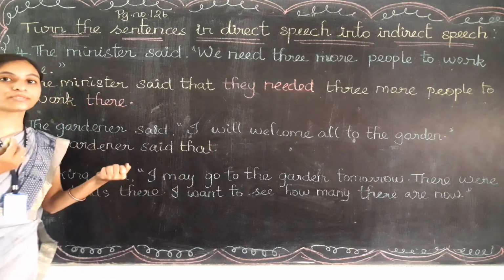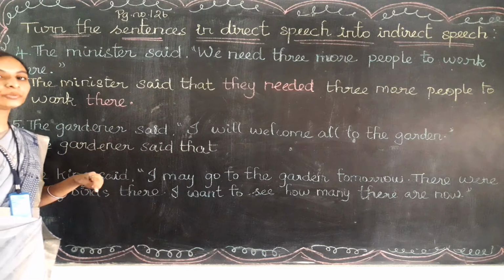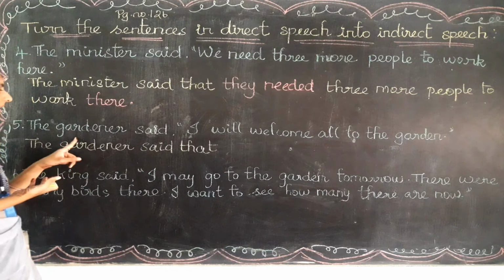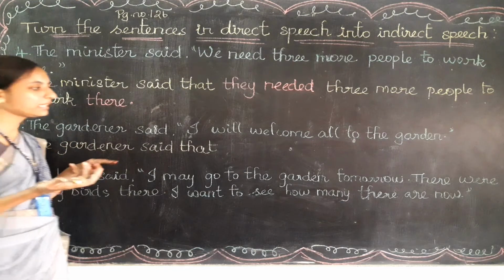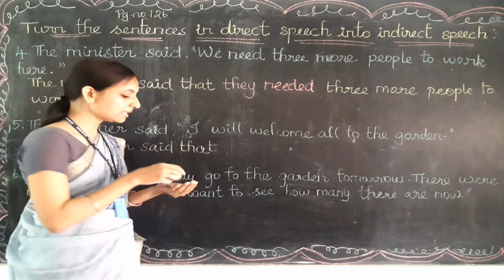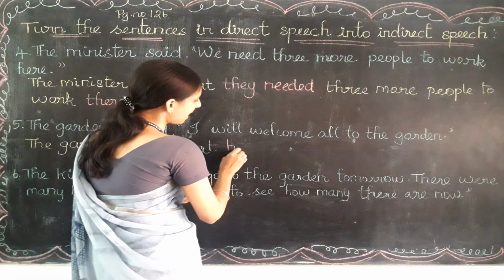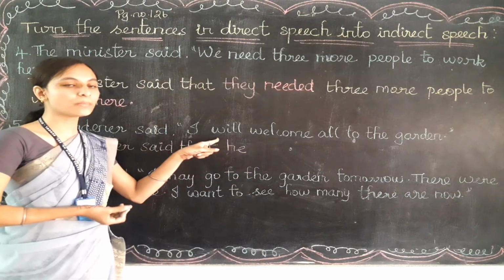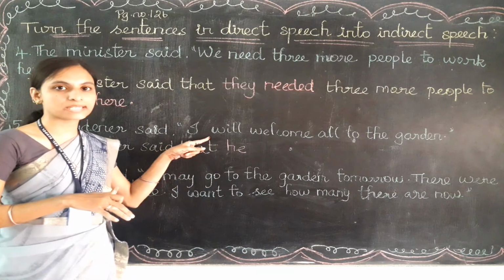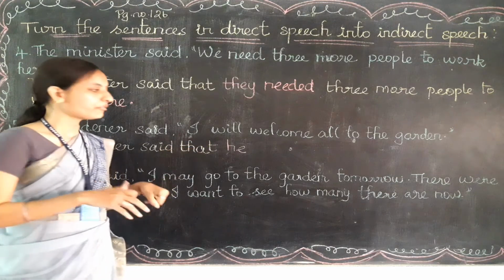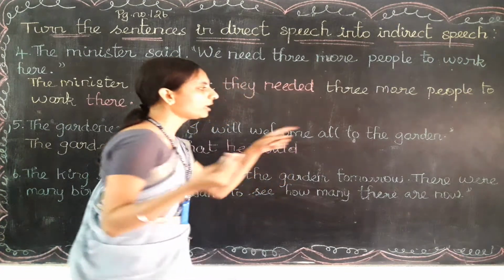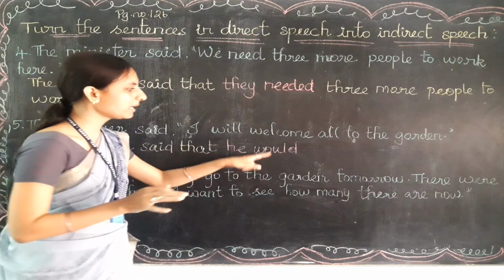Now here I is the first person pronoun. It should be changed into the third person pronoun according to the subject. Here who is the subject? Who is the speaker? That is the gardener. So I need to write the third person pronoun, that is he only. In place of I, I need to use he only. He. And will is the modal auxiliary verb. So in the indirect speech, I need to write the past form of the modal auxiliary verb. What is the past form of will? Very good, that is would, he would, and all other words will come as it is. We can copy as it is.